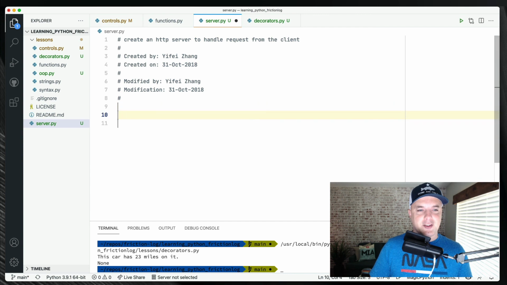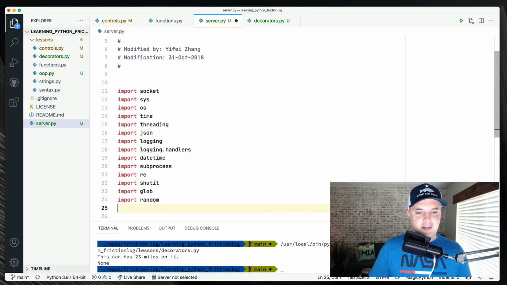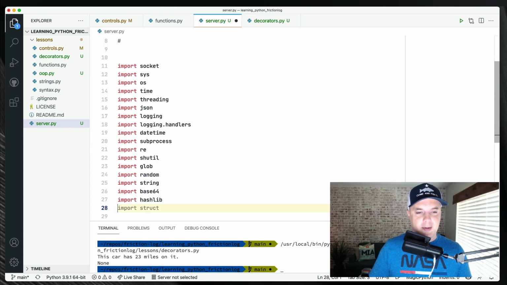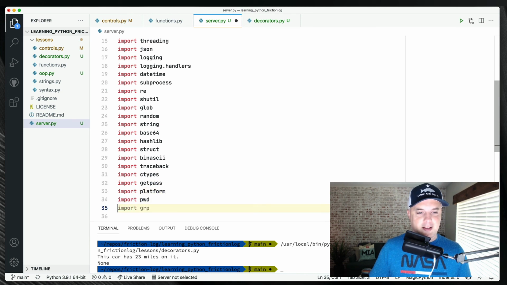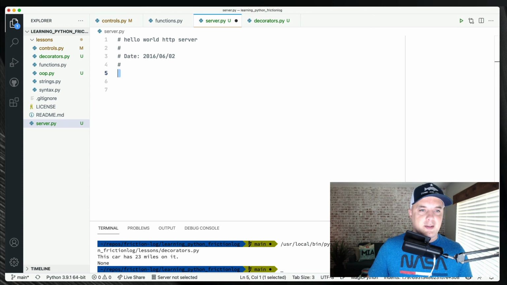I think because it's called server.py, maybe. Oh, look at this. It's trying to import a bunch of modules. Yeah, I feel like I'm at the end of... Oh, my word. What the heck? Come on, man. It's just going to keep importing, isn't it? All right, that's ridiculous. Hello world HTTP server. Here we go. We're going to get another name. Nope. Wow. Okay.